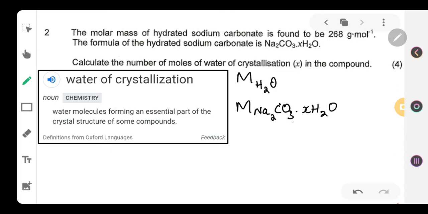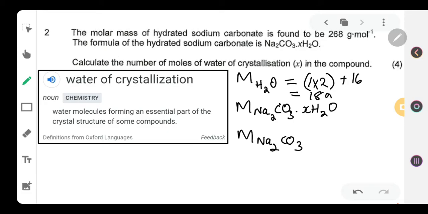And there's the molecular mass of the salt in its anhydrous form, which is obviously without water. The molecular mass of water is really, really simple. As you can see, it is 2 hydrogens, so it's 1 times 2, plus 16, which is the atomic mass of oxygen, and that gives you 18 grams per mole.